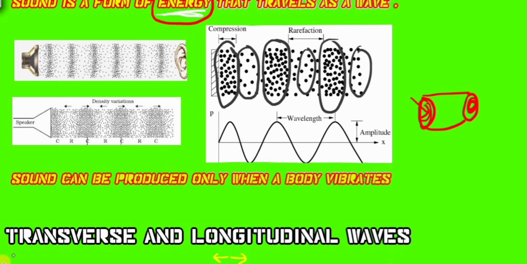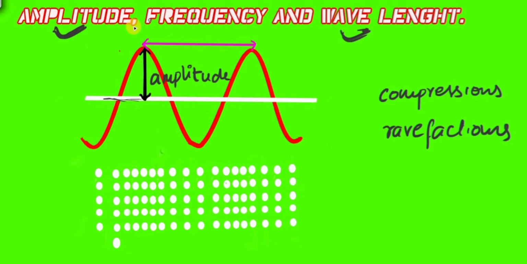This compression is also called the crest, and the rarefaction is also called the trough. The compression is none other than this peak, and the rarefaction is this one. So let me represent this as one crest, and this is another crest.